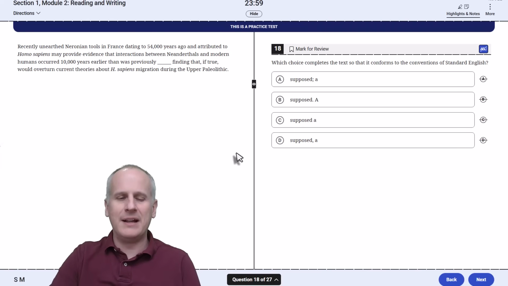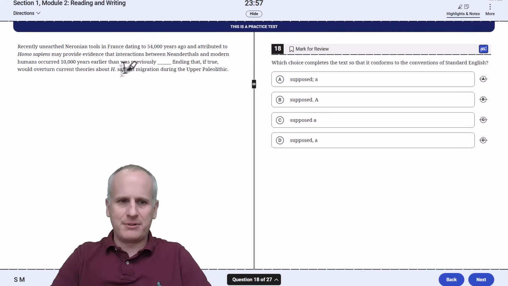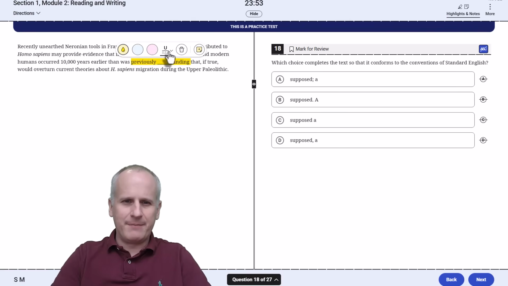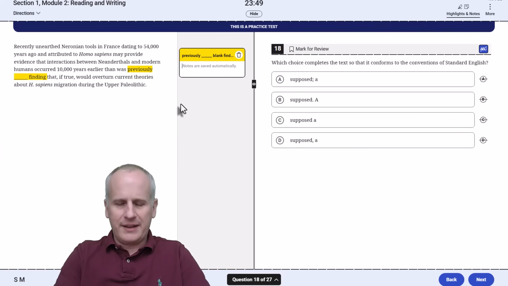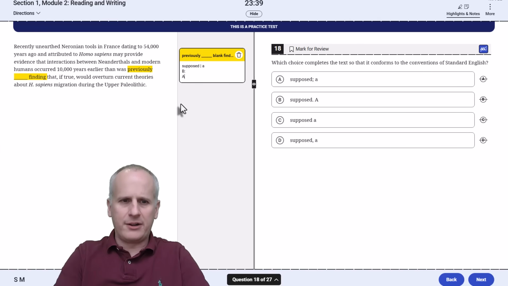Number 18, another vertical line test opportunity. So we're going to just highlight this bit here, and we're going to get our little bit of a notepad, and we're going to have our vertical line, and this time it's between "supposed" and "A." And we'll have our B and our A.